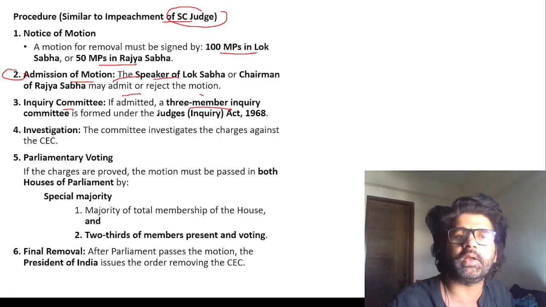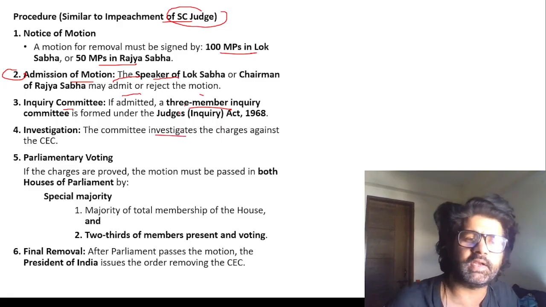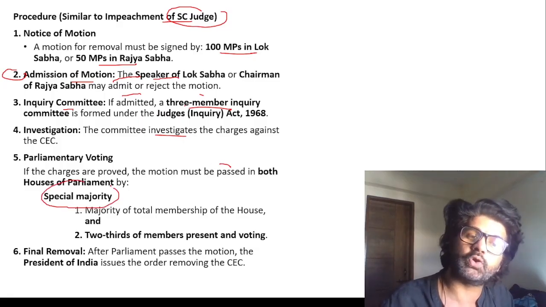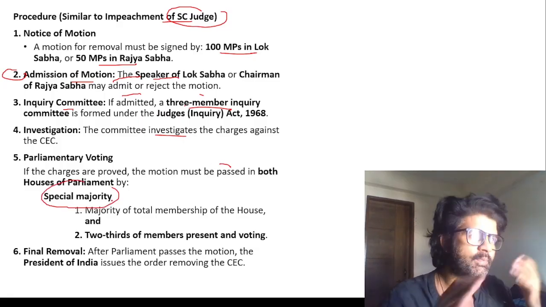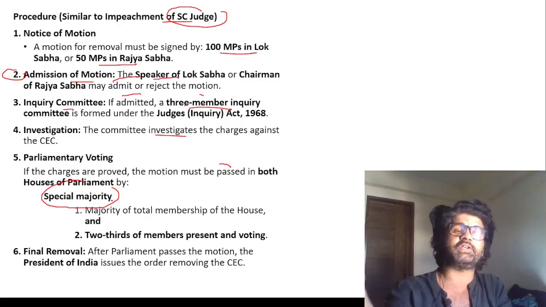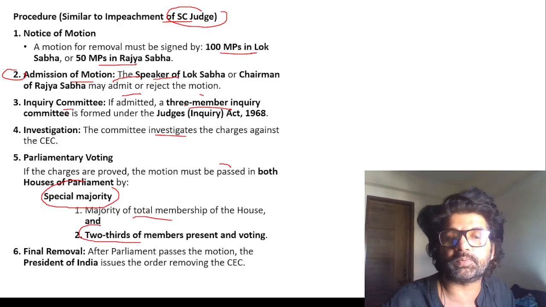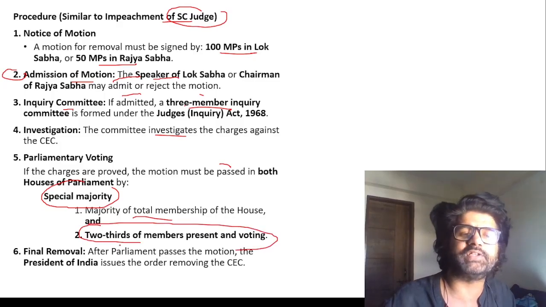So a 3-member inquiry committee would have been formed, the committee would have investigated, and then it must have been passed in both houses by special majority. There are different types of special majority, special majority plus ratification by half of the states. Here it is special majority of total membership plus 2/3 members present and voting. I have already given you examples of how this happens.